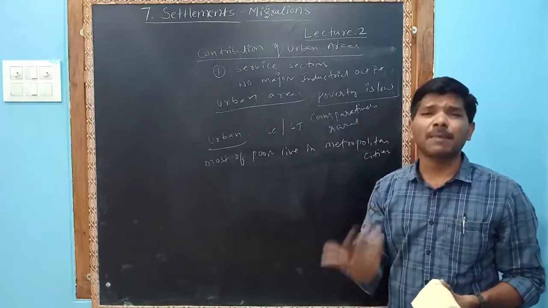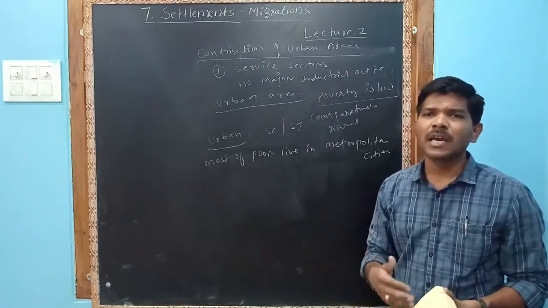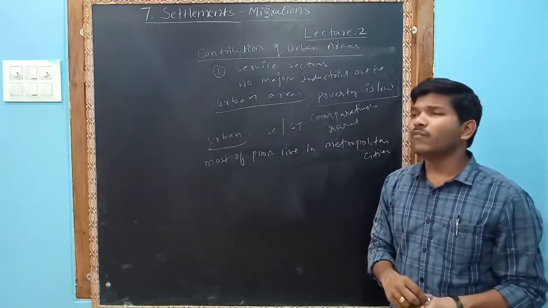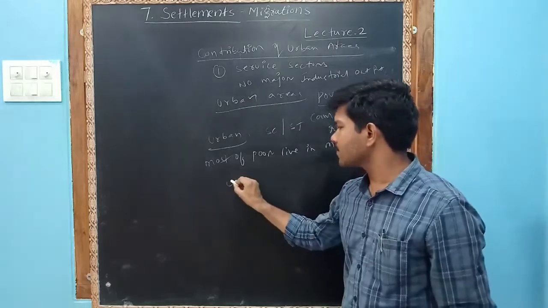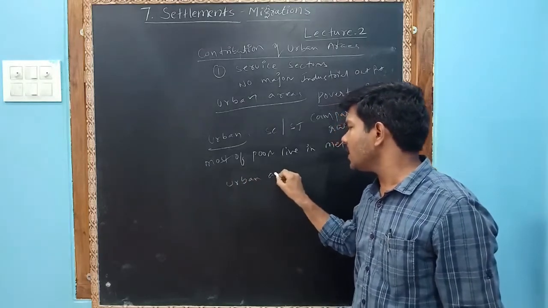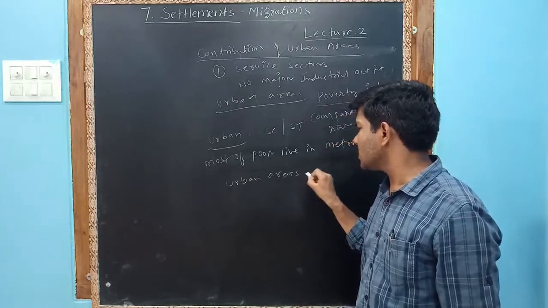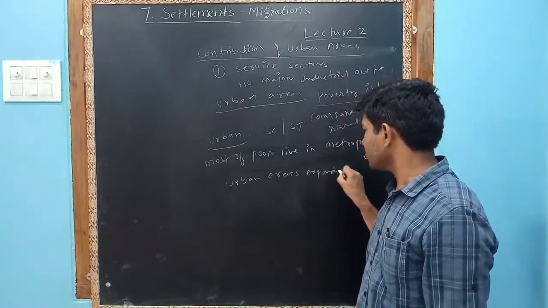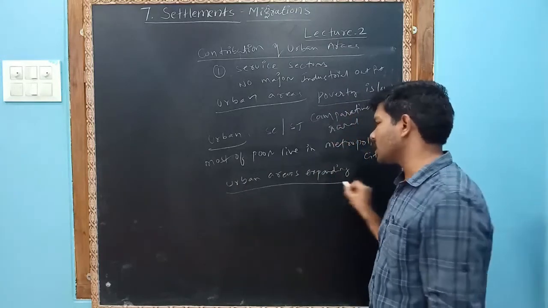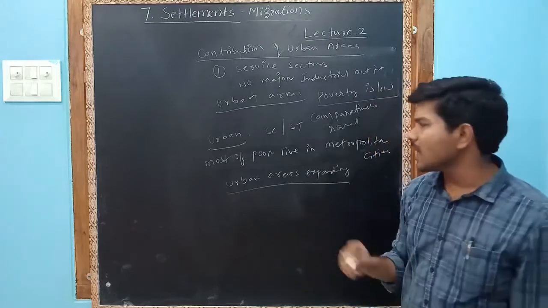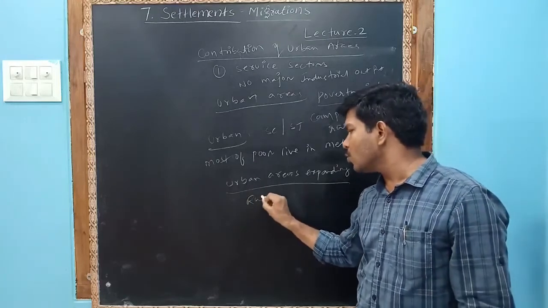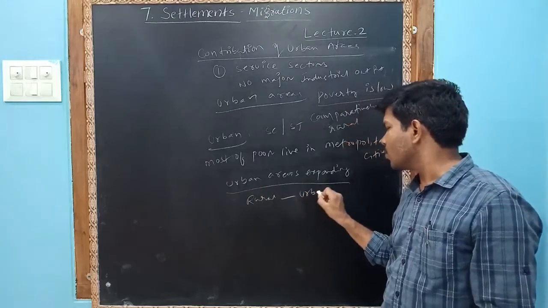Urban areas are expanding day by day. And why are urban areas expanding? Because urban areas are expanding due to rural-urban migration.